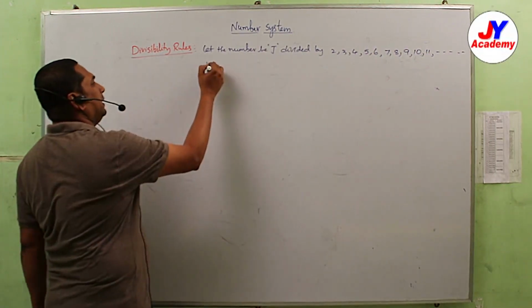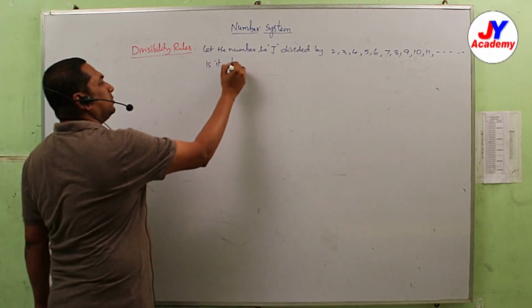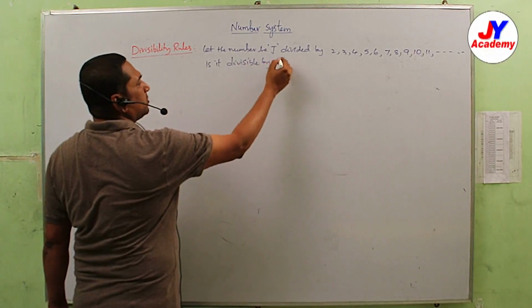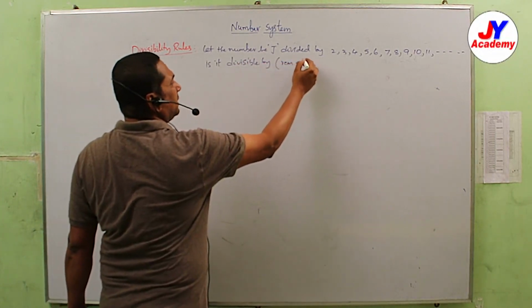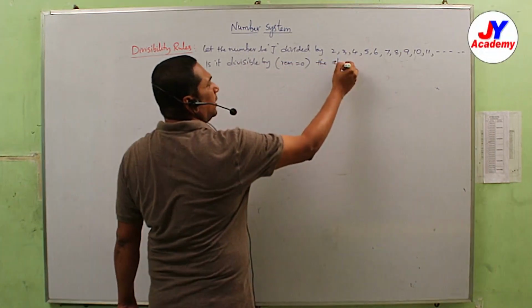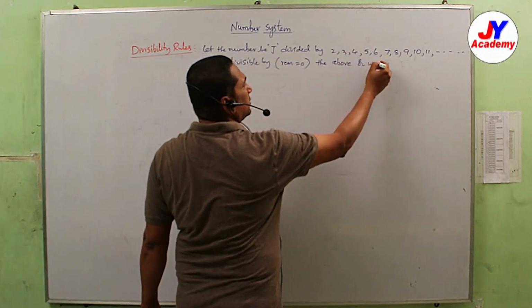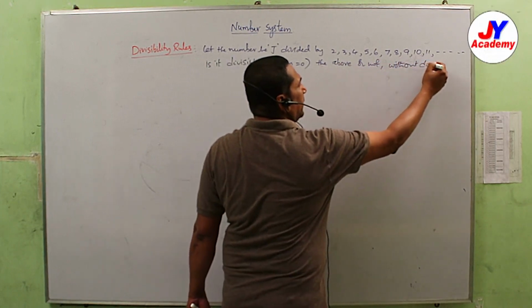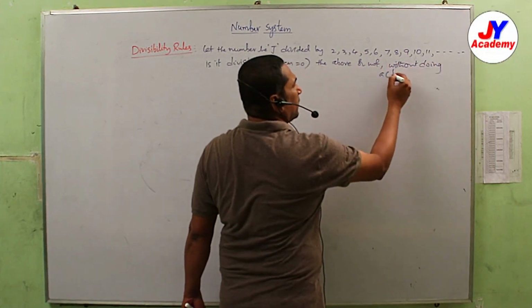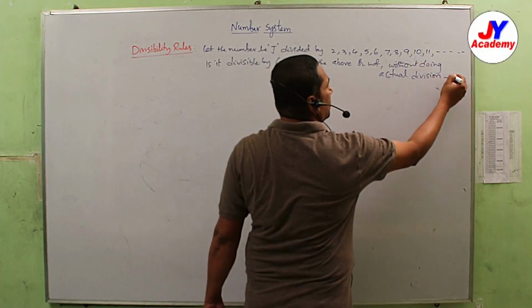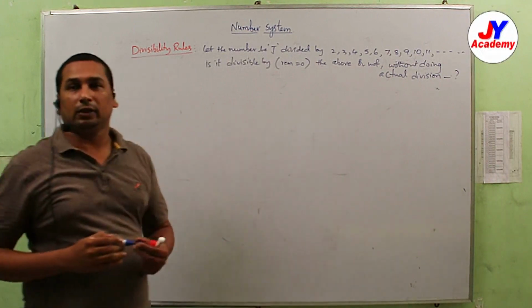Divisible by means remainder 0. Is it divisible by the above or not, without doing actual division? How can we say? That is the task.